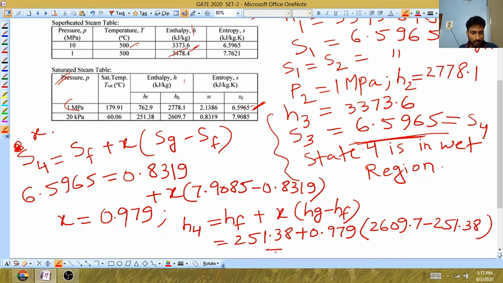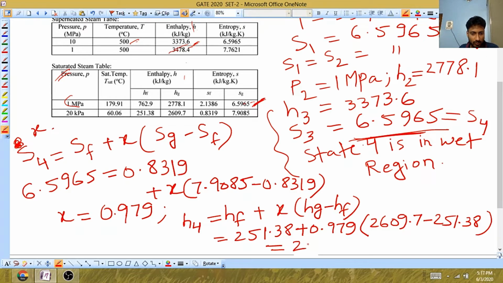If you solve this, you will get the value as 2560.91 kilojoule per kg.